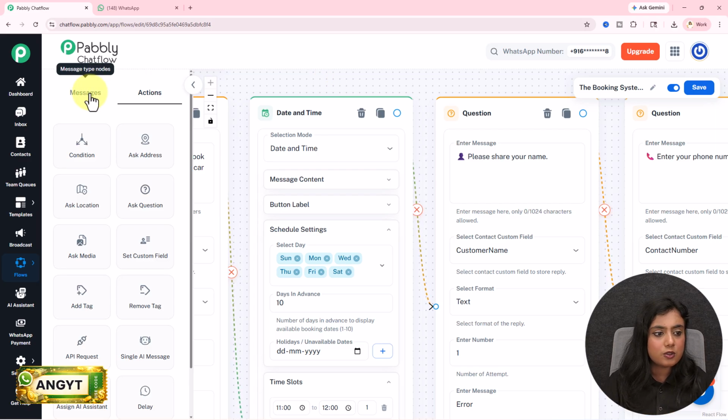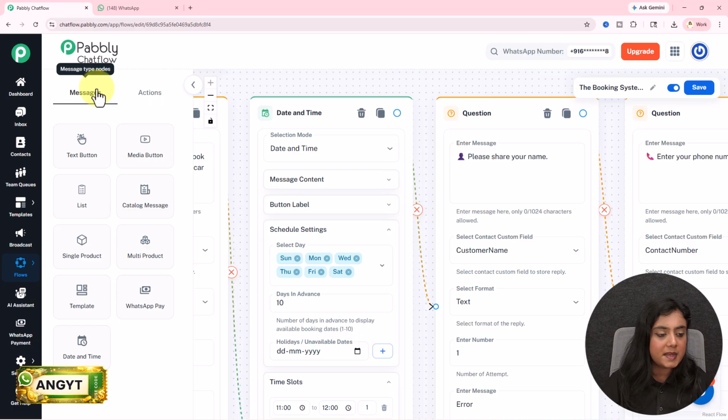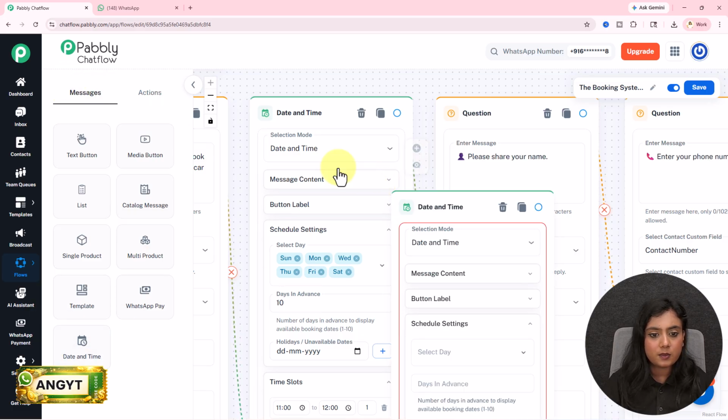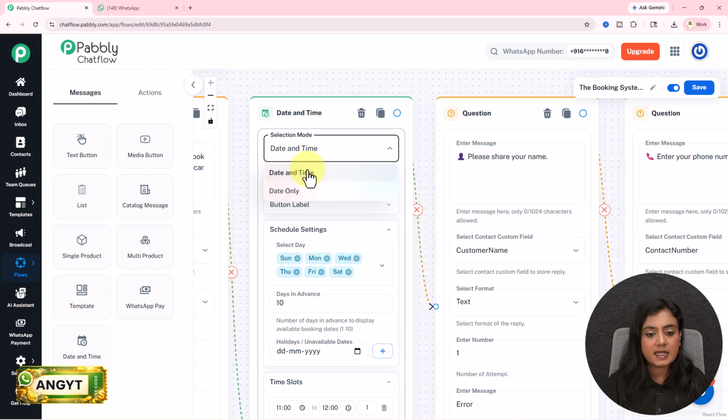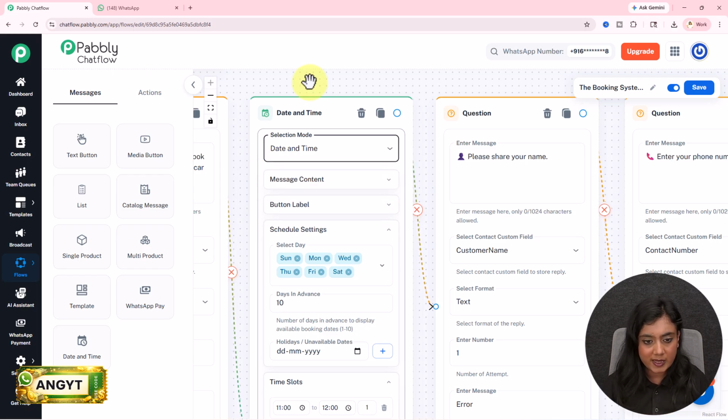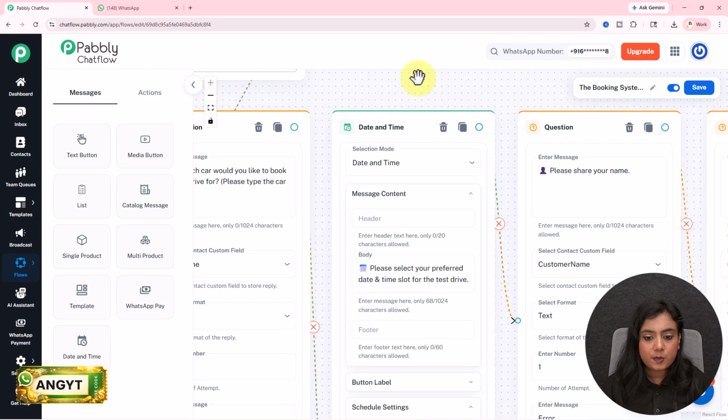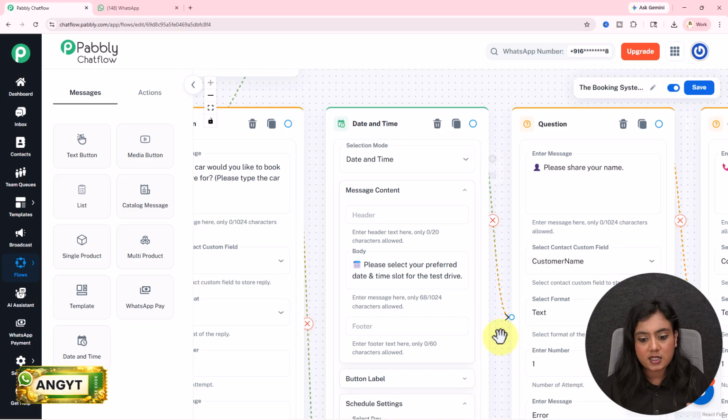So we have this node of date and time in our messages section. If you drag and drop, it will appear like this. Now under date and time, first is selection of the mode. There are 2 options, date and time and date only. If you want both date and time to be collected from the client, you have to select the option date and time. But if you just want to collect the date, you can select the option of date from this drop down. Message content: what message should be forwarded with this message right here? So first, I want to ask for the date and time.